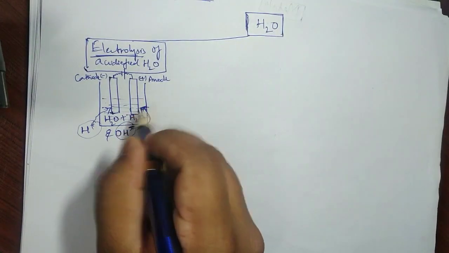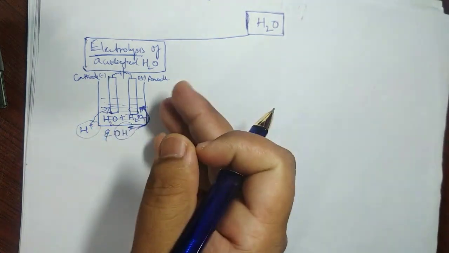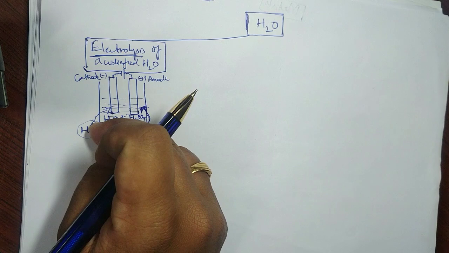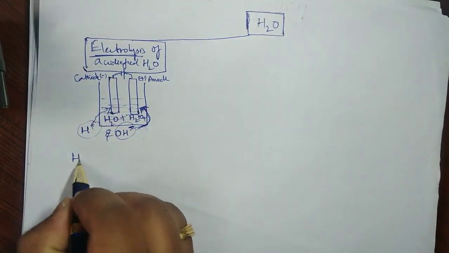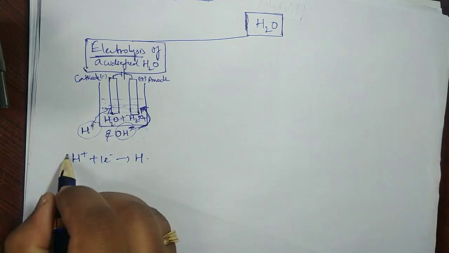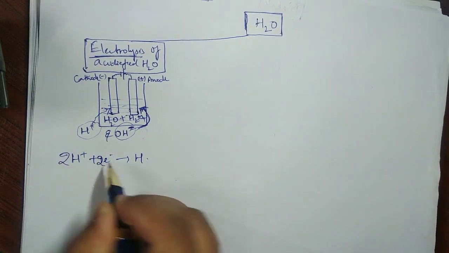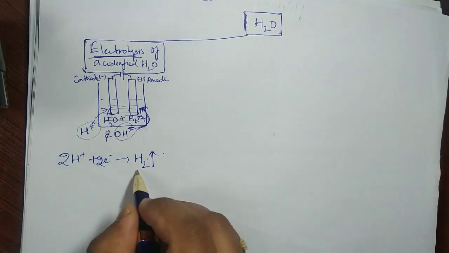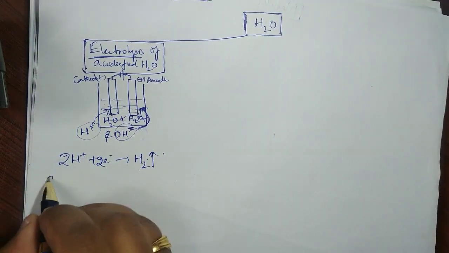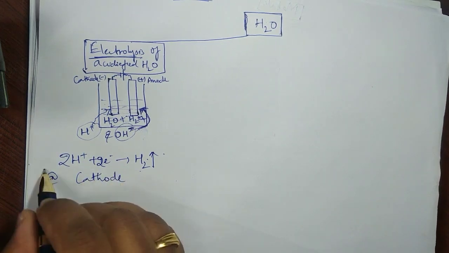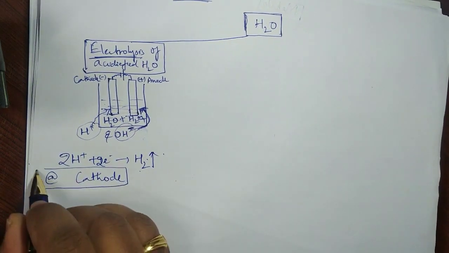At the anode, OH minus loses electrons, and the electrons are accepted by H plus. Two such H plus ions accept two electrons and become hydrogen gas. So the gas is released. The point to be noted: hydrogen gas is released at where? At the cathode.